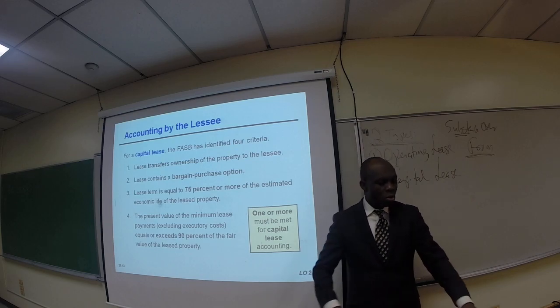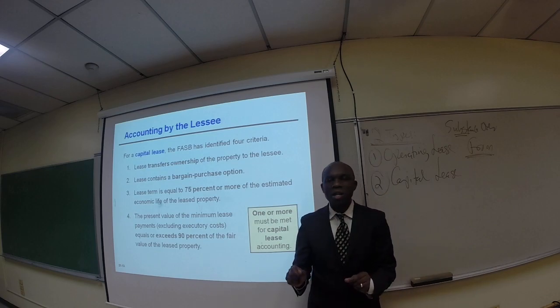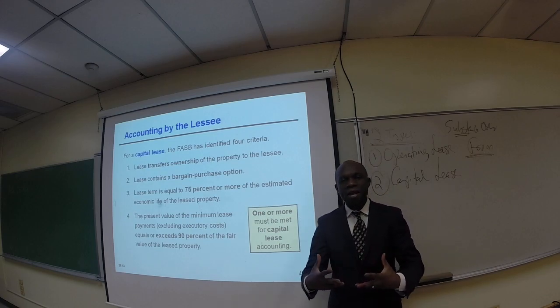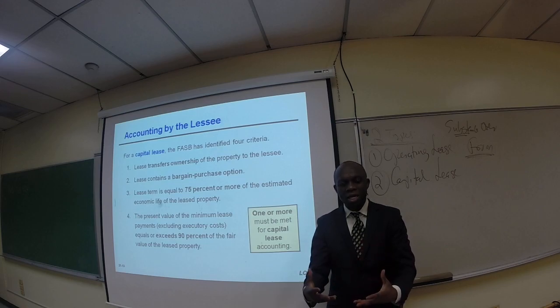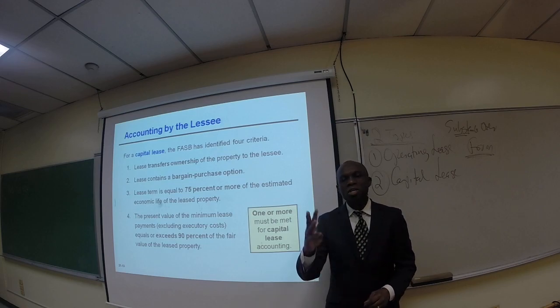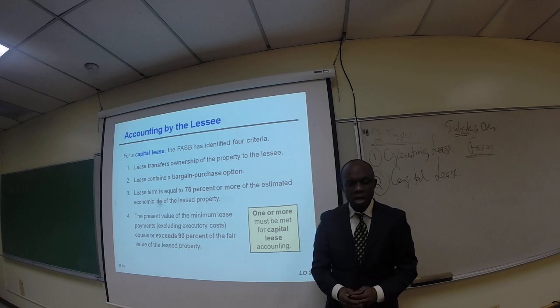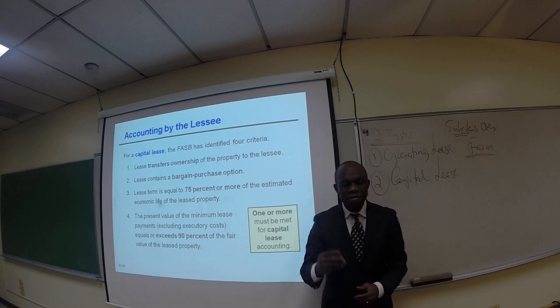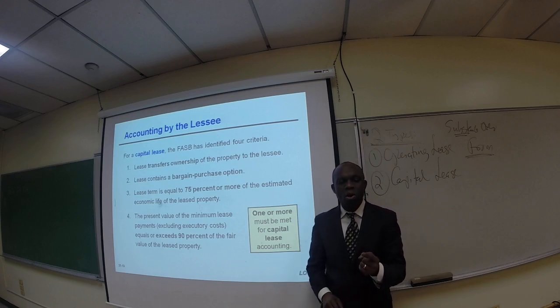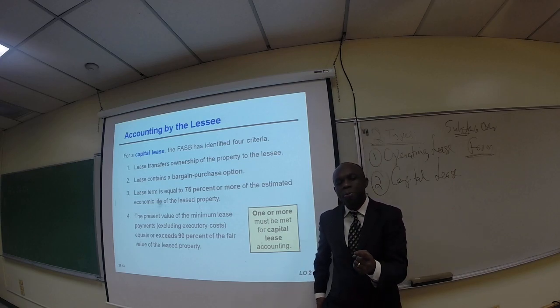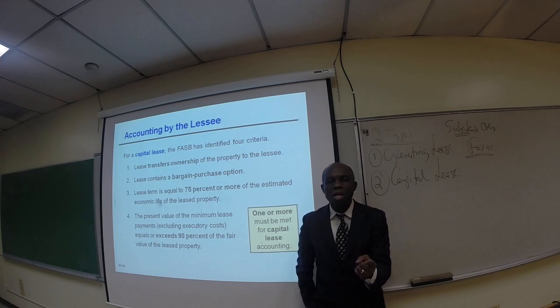So, moving along, we said that for a lease to be classified and recorded as a capital lease, one of these four criteria has to be met. And FASB identified the four criteria as follows. Number 1, the lease transfers ownership of the property to the lessee. What does that mean?